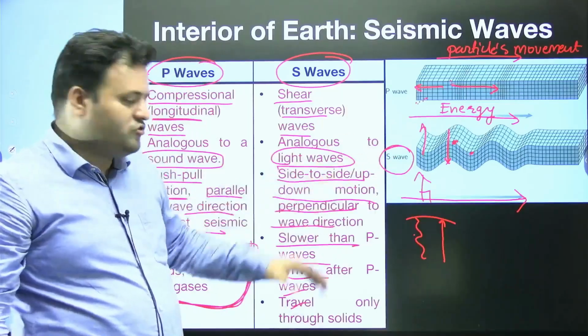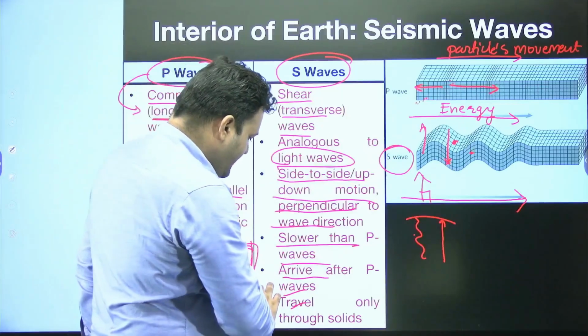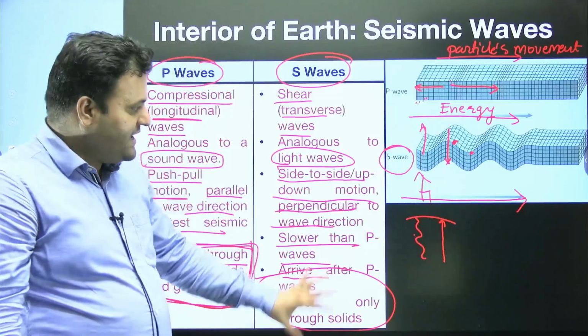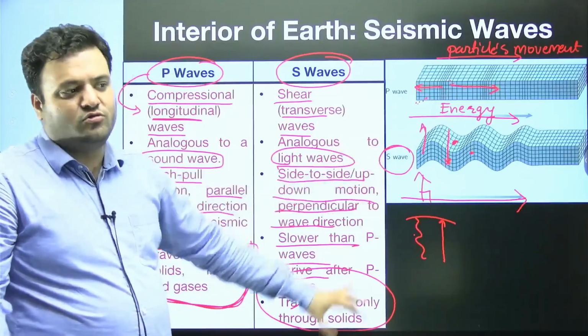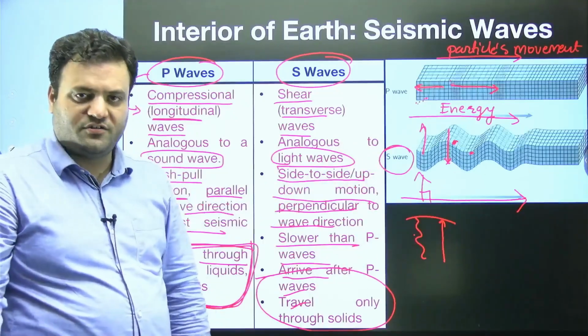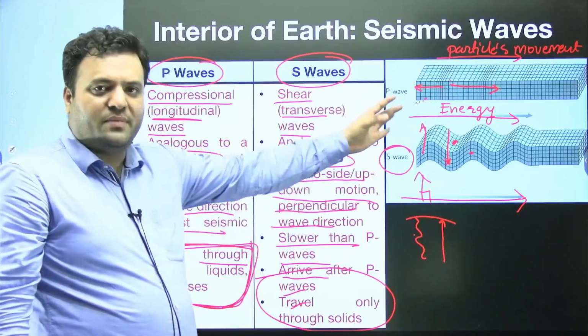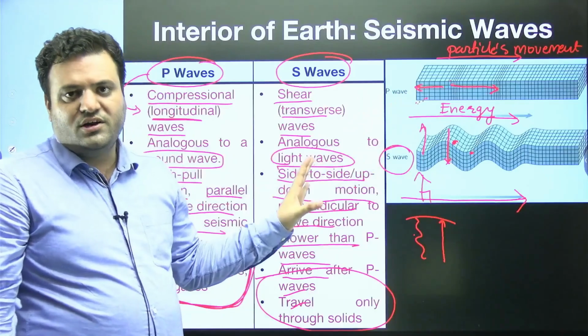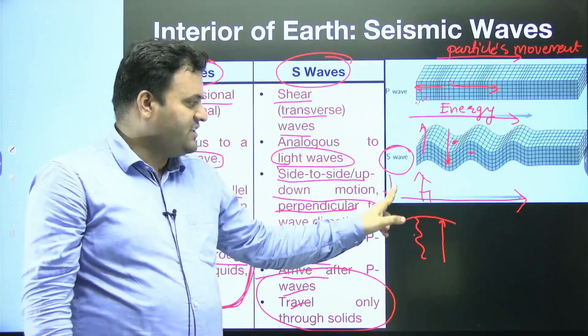And one of the most contrasting features: S stands for solid only. This S wave can only pass through solids. P wave can pass through all mediums, while S wave can pass through only solids. Just remember, S for solid.